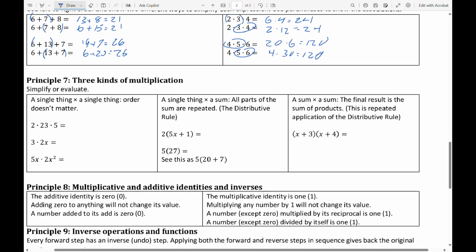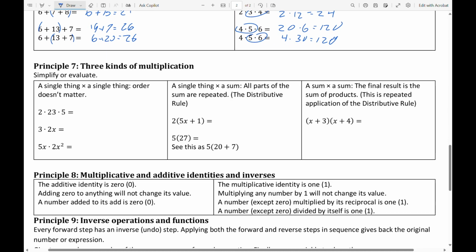So there are 3 types of multiplication. Single thing is multiplied, order doesn't matter. So I'd take this order, and in my head I'd say 10 times 23 is 230. On this one, order doesn't matter, so I'd just take the natural order, but I'd replace the 2 times 3 with a 6, and then 6 times x is simply 6x. Just to note, this multiplication sign here is called explicit. It's expressed.